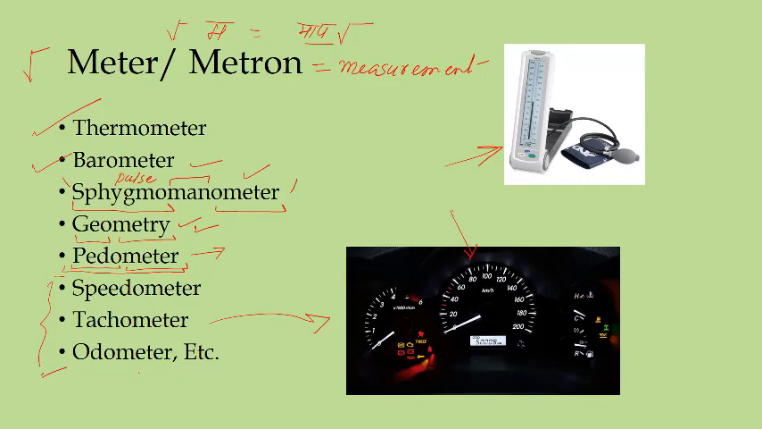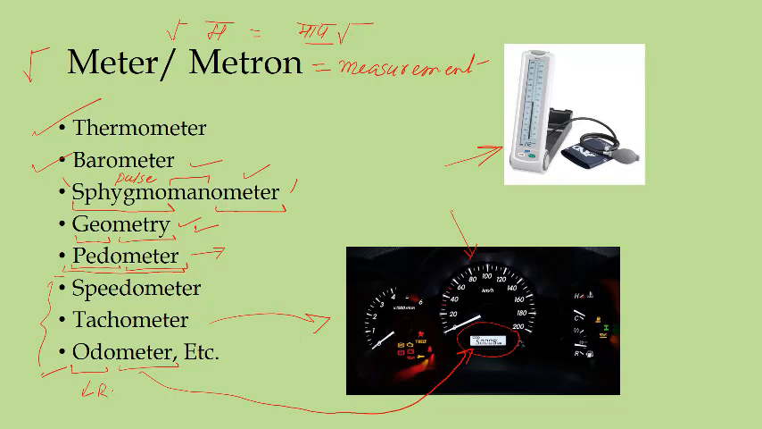Another important one is odometer. Odometer measures your distance, how many miles or kilometers you have traveled with your car. So that is called odometer. It comes from odo and meter. And that odo also comes from some similar roots.